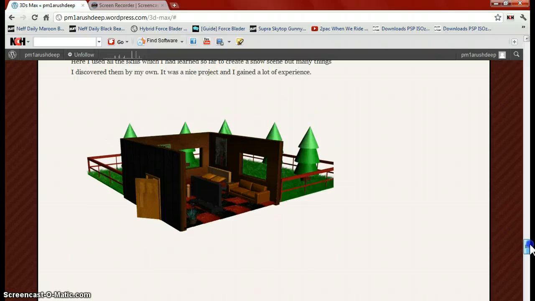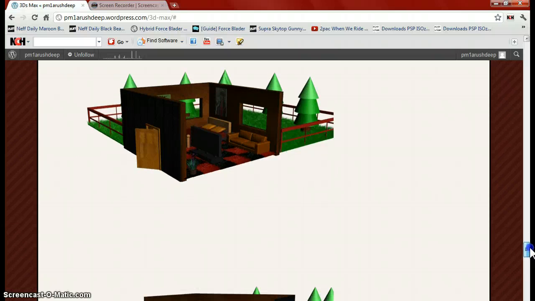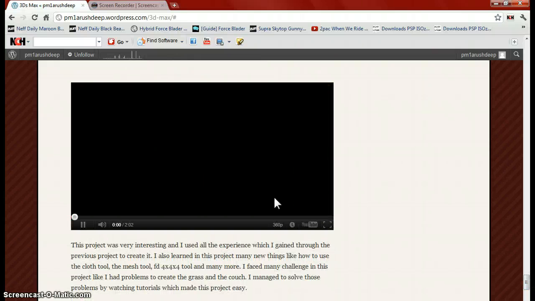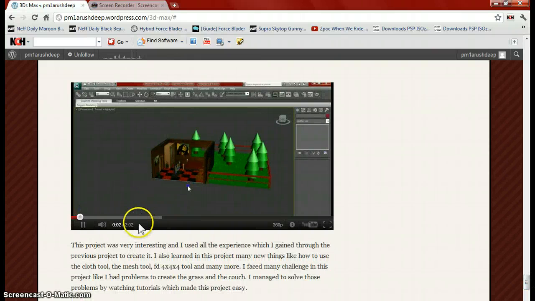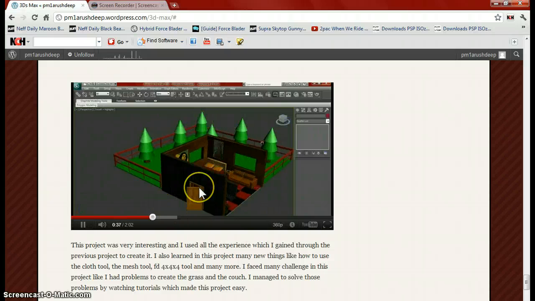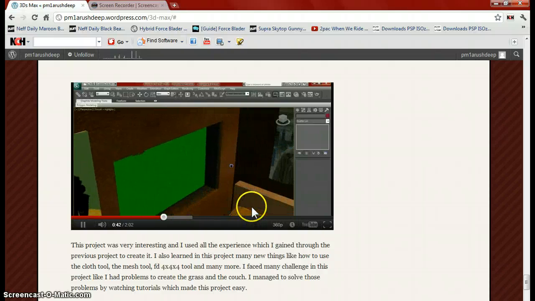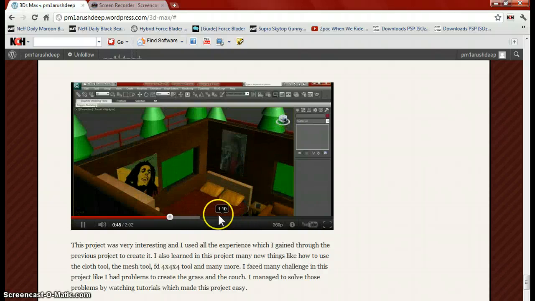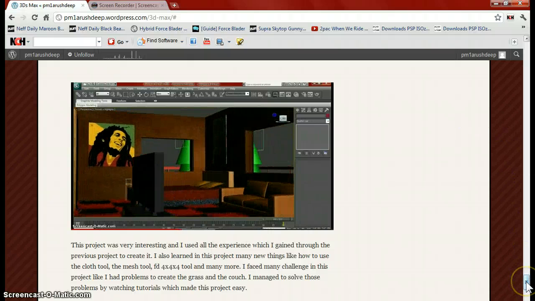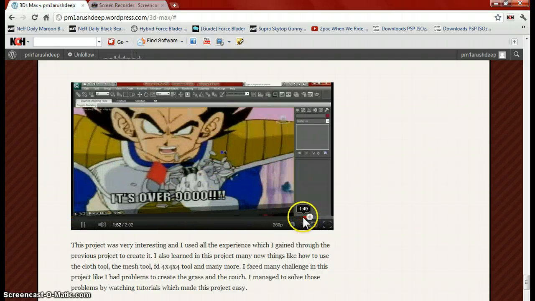You can see my final project, an awesome one, and all those designs; the structure looks perfect. You can watch the video. I had many problems at the beginning, like how to add pictures or make objects smooth, like the couch, as you can see, all those pillows. But by watching tutorials, I managed to do those things. It was really interesting though, and this was my favorite part.